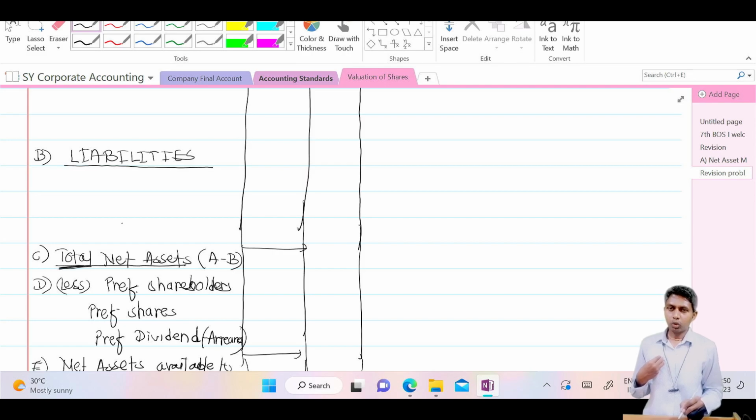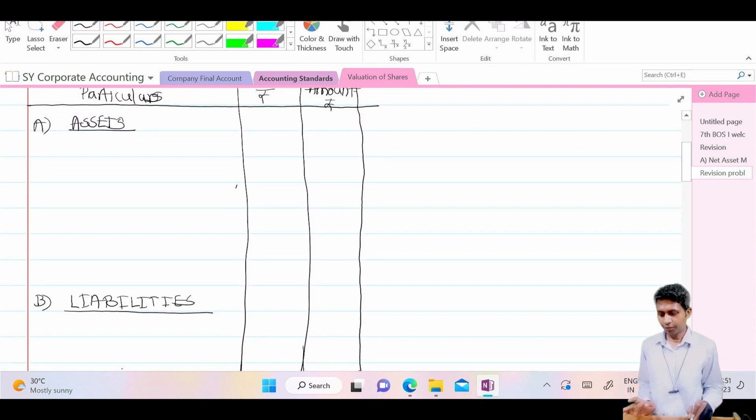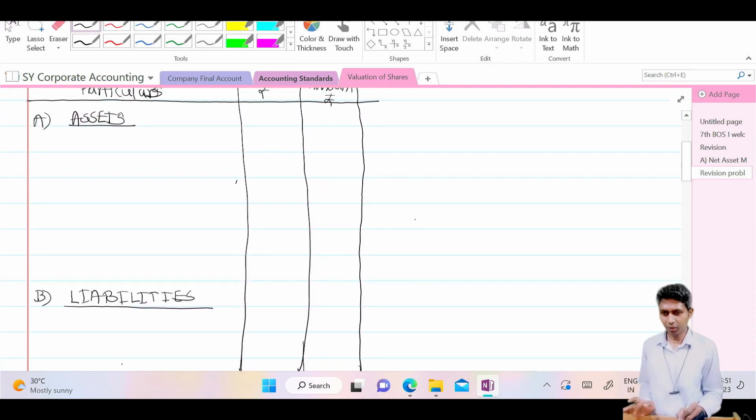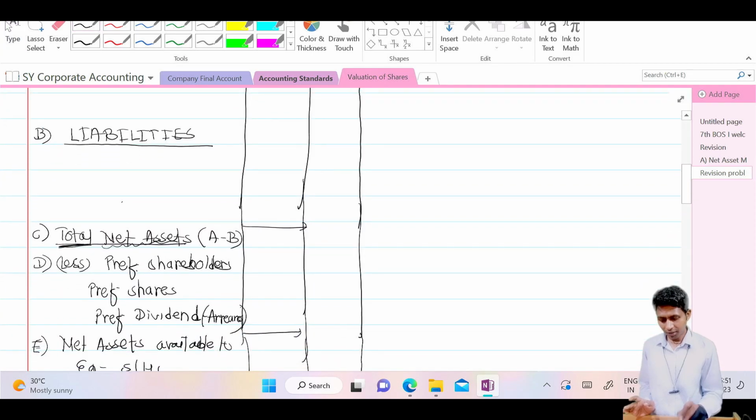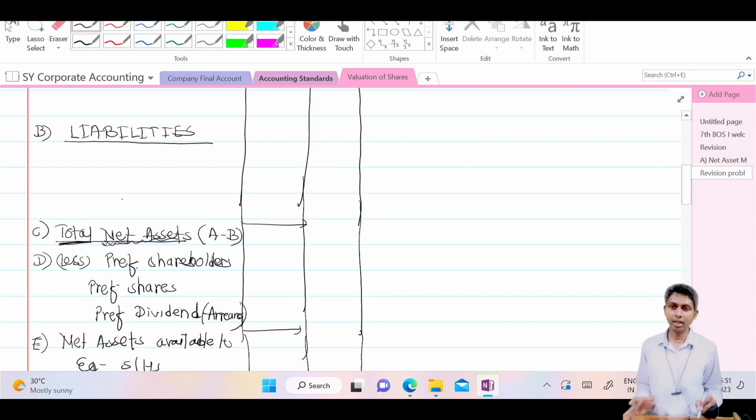We wanted to calculate the property of one equity share, not the property of the company. This is the total net property of the company. If you just consider assets, that is the gross property of the company; if you consider liabilities as well, that will become the net property of the company. But remember, we don't want the net property of the company.